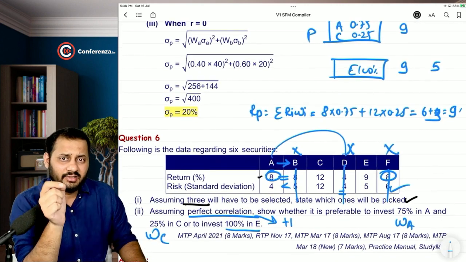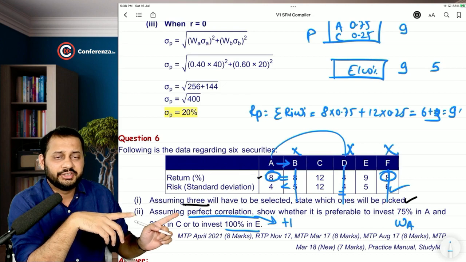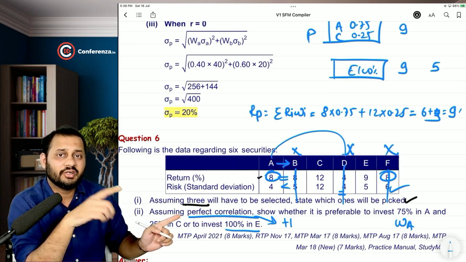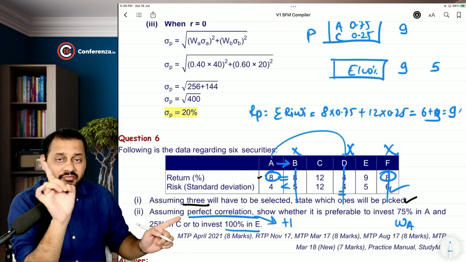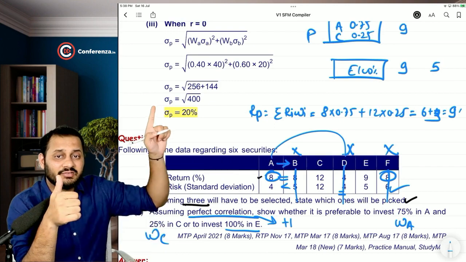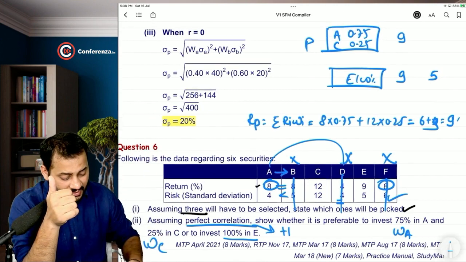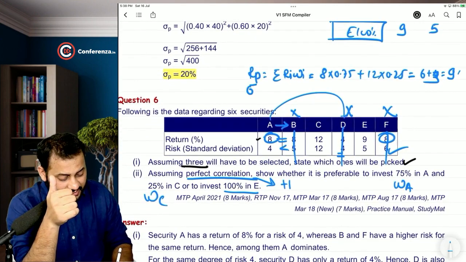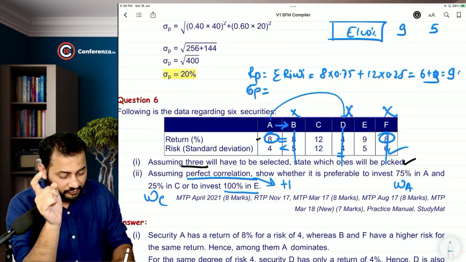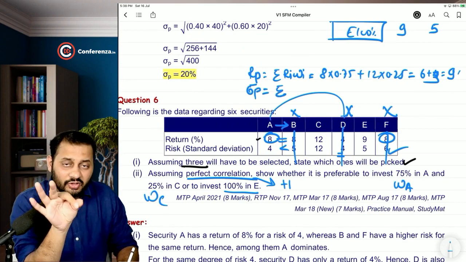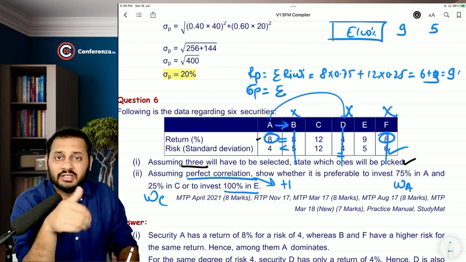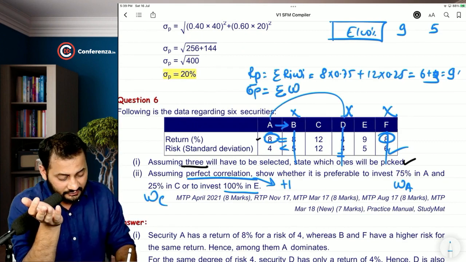While calculating the risk, you came to know that the correlation between both the securities is +1, and we already saw in the previous question that when the correlation coefficient is 1, the risk of the portfolio is nothing but the weighted average, that is weight i times standard deviation i.